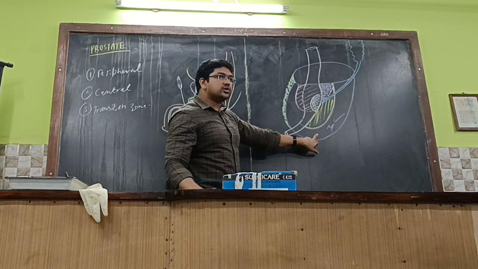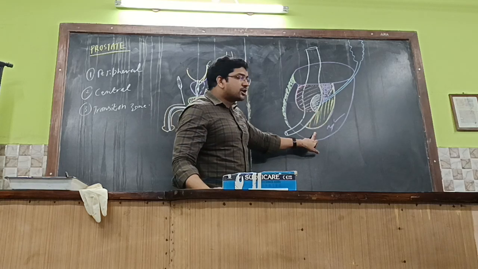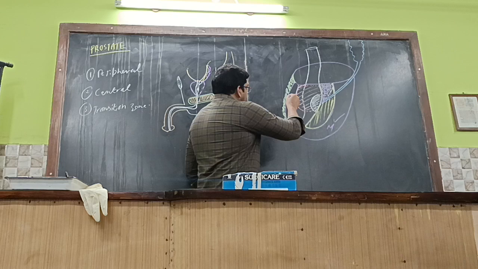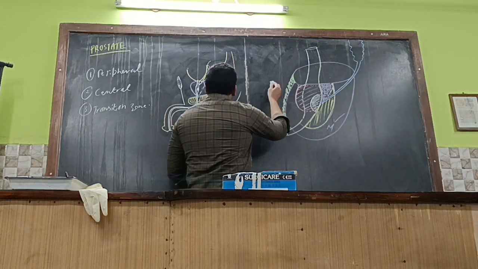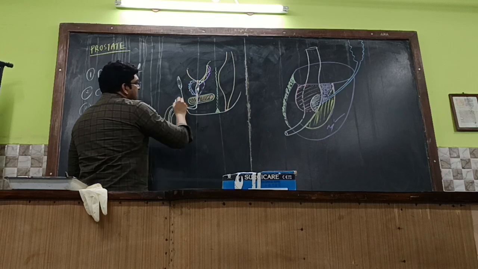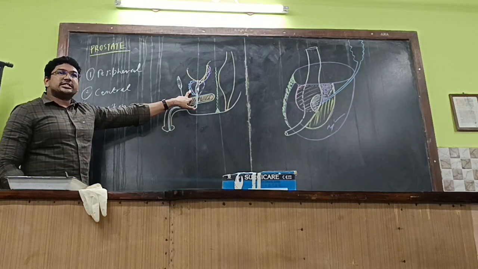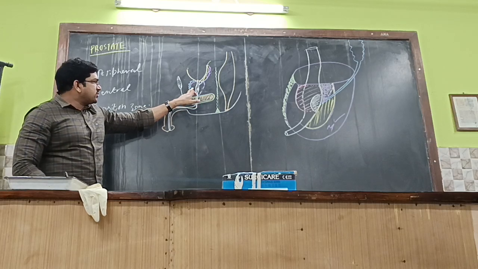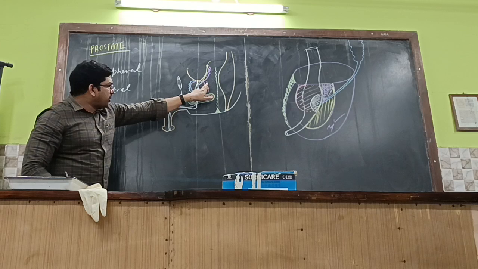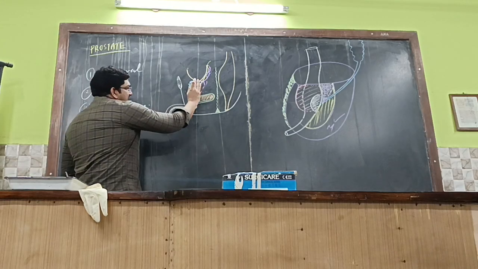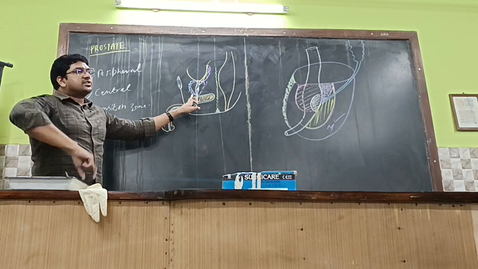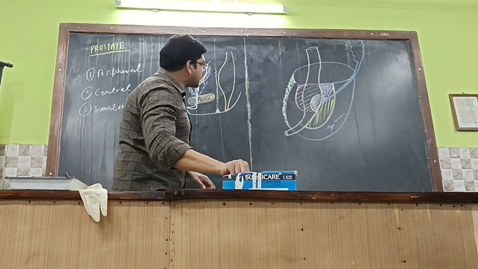Okay, the peripheral zone, malignant. It will spread to other areas. How can it spread? Yeah, exactly. The prostate is surrounded by the prostatic venous plexus. That means the veins which are draining the prostate will be around the prostate except the posterior part. Okay. On the lateral aspect and on the anterior aspect, there will be the prostatic venous plexus, which is present in between two capsules of the prostate.